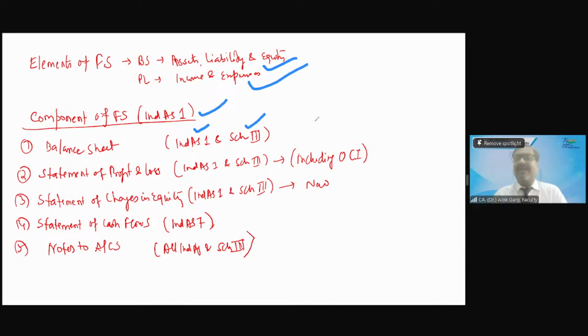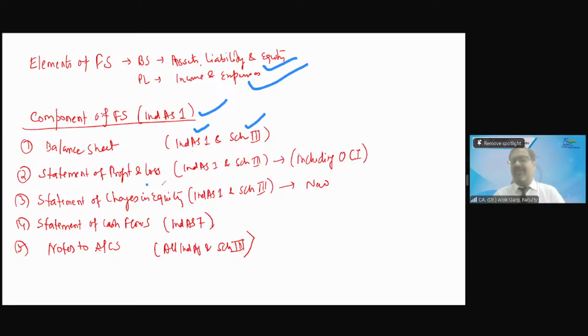That is why balance sheet is always prepared as at a date. Balance sheet is never for the period. So balance sheet shows a financial position at a point in time. Clear?